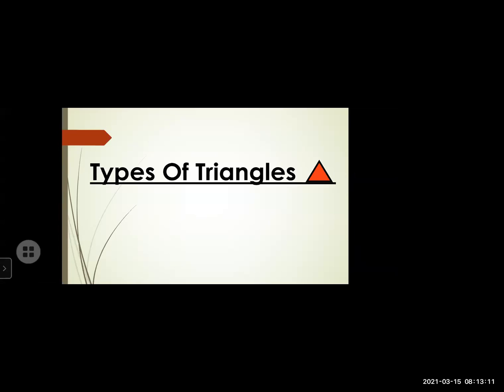The type of triangle depends upon how the sides are and how the angles are. So today we are going to learn the types of triangles based on their sides. As there are three sides, there might be equal sides, not equal sides, or only two sides might be equal. In this way, we are going to categorize the types of triangles.